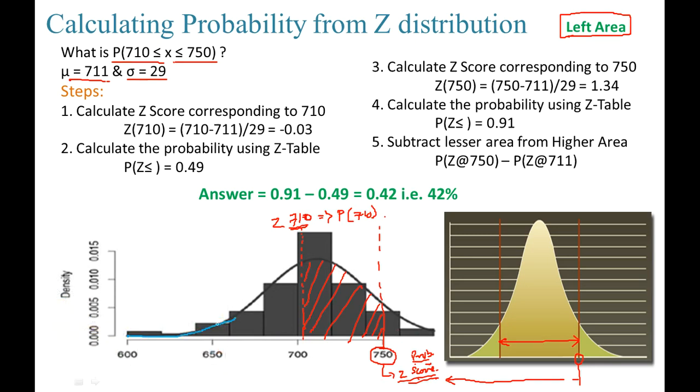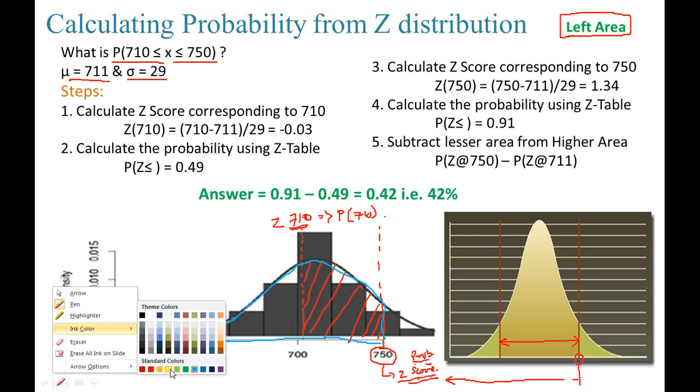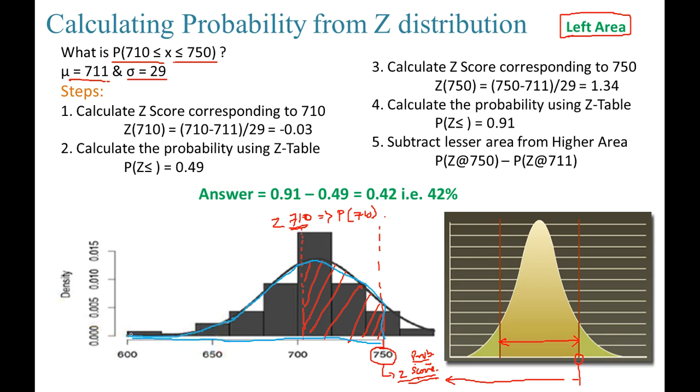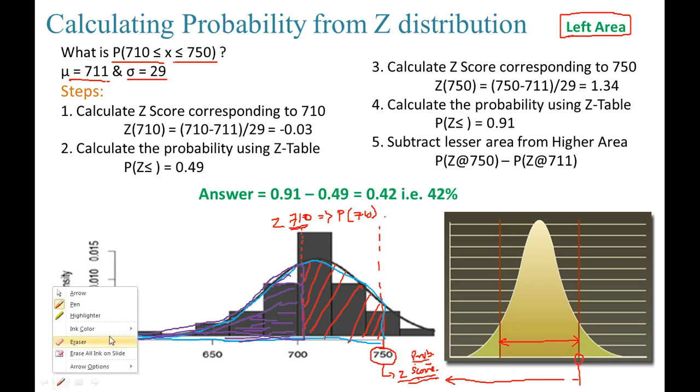So the first area is going to be like this, which is a bigger area, and the next area is going to be like this. Because from both the points, the z-score is going to give me the left side area, right? So one area I am getting is this, and one area I am getting is this.